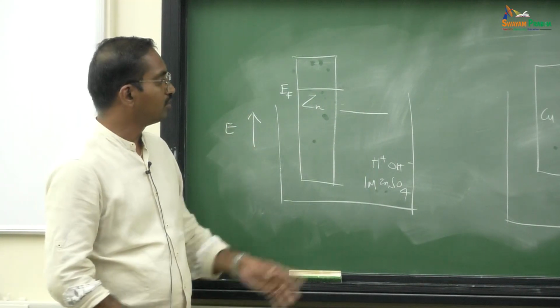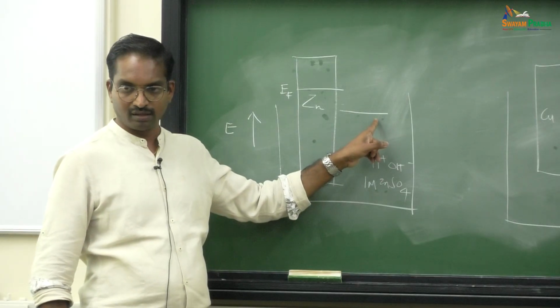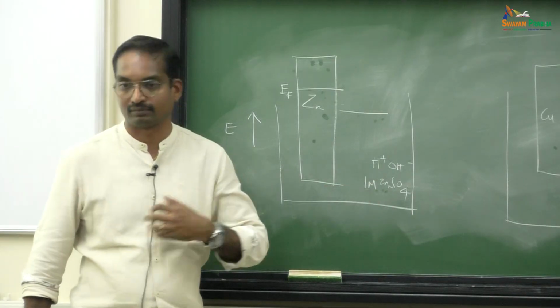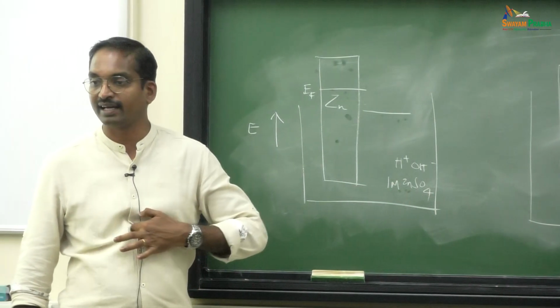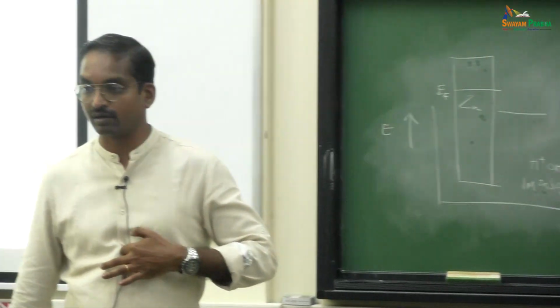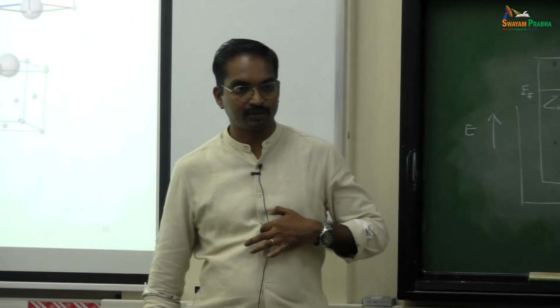Let me put this as some sort of molecular orbital of a species in the solution which likes to receive the electron. It is some sort of empty molecular orbital, the LUMO, lowest unoccupied molecular orbital of a species. You know what is LUMO, lowest unoccupied molecular orbital?